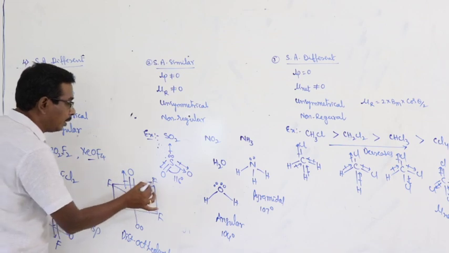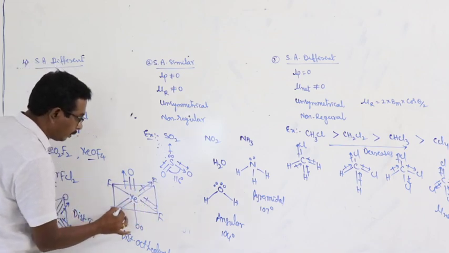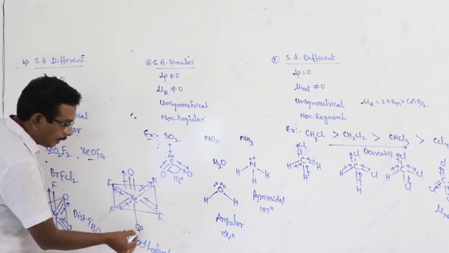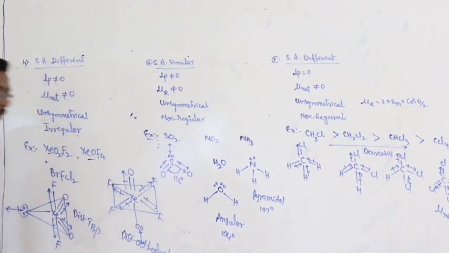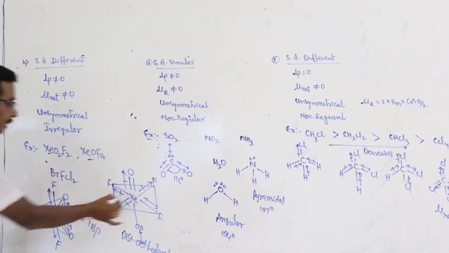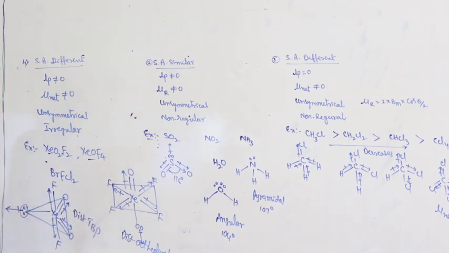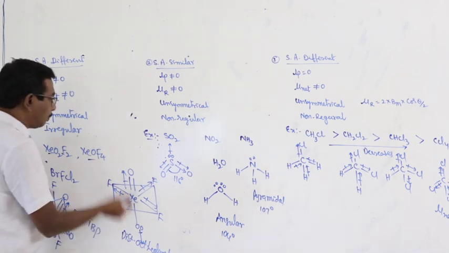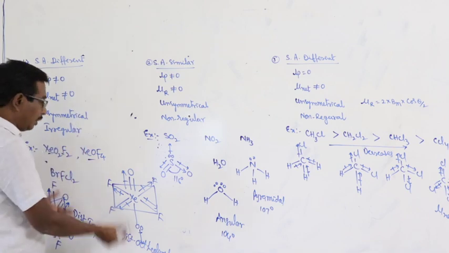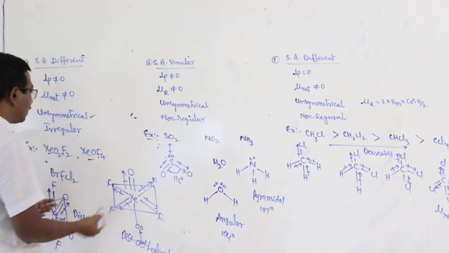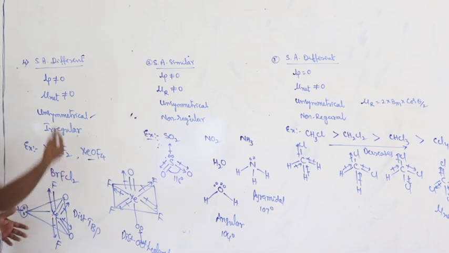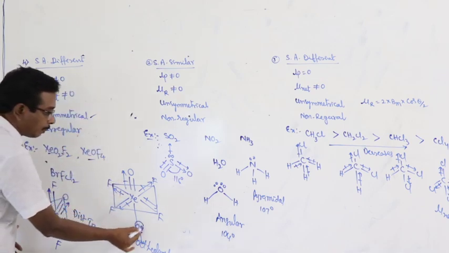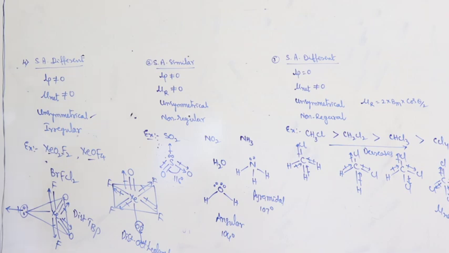What about the direction of bond moments? Towards oxygen, towards fluorines. Here, what about the bond moment due to lone pair? That is away from the lone pair. Resultant is toward this direction. Therefore, the net dipole moment is not equal to 0. Distorted octahedral, and the bond angle is less than 90 because of the presence of lone pair.